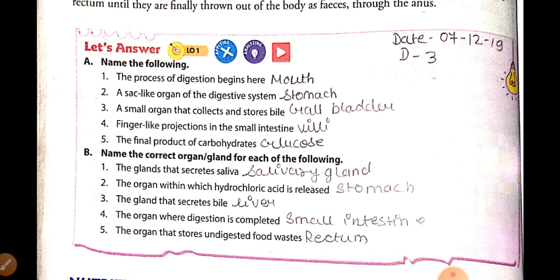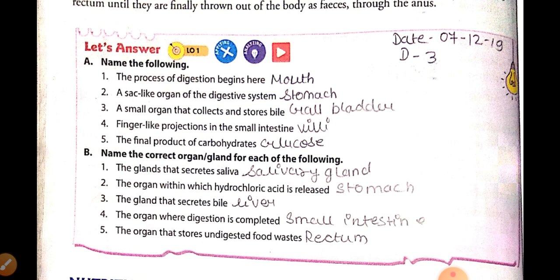What is the function of hydrochloric acid? Hydrochloric acid helps in killing the germs present in the food. What is the use of hydrochloric acid? The use of hydrochloric acid is to kill the germs present in the food. The organ that secretes bile is liver. The organ where digestion is completed, it is small intestine.